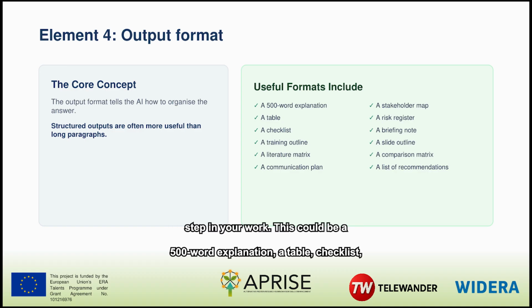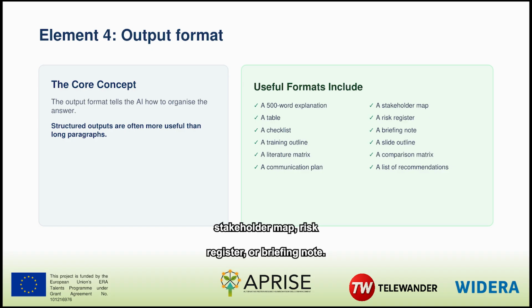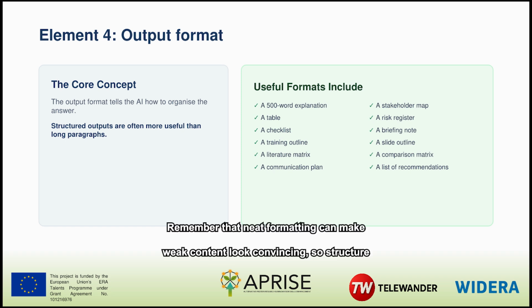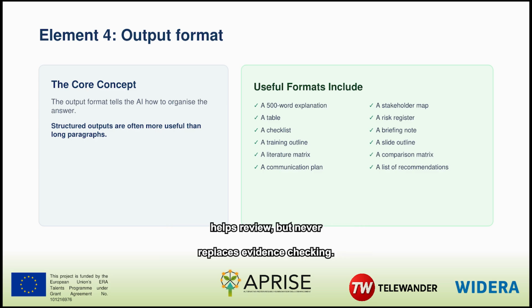This could be a 500-word explanation, a table, checklist, training outline, literature matrix, communication plan, stakeholder map, risk register, or briefing note. Also specify useful fields, sections, or columns. A structured output is easier to compare, edit, and verify. Remember that neat formatting can make weak content look convincing, so structure helps review, but never replaces evidence checking.